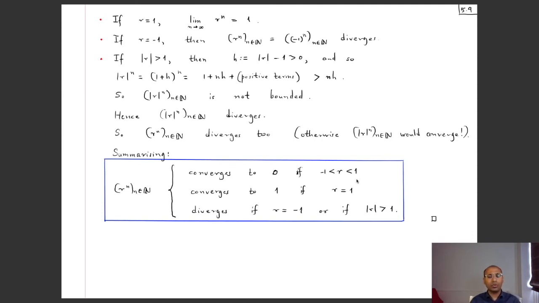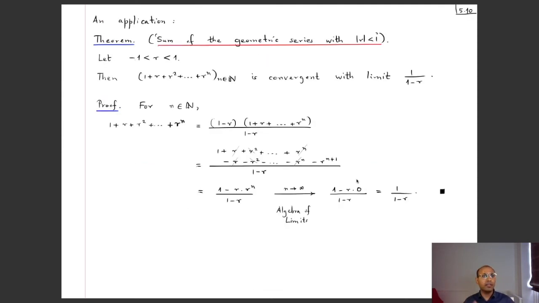Alright, so this was an application of the sandwich theorem, and here is an application of the result that we have just learned. Now if little r is in between -1 and 1, my claim is that this sequence, whose nth term is this partial sum 1 plus r plus r squared and so on up till r to the power n, is in fact convergent with the limit 1 divided by 1 minus r.